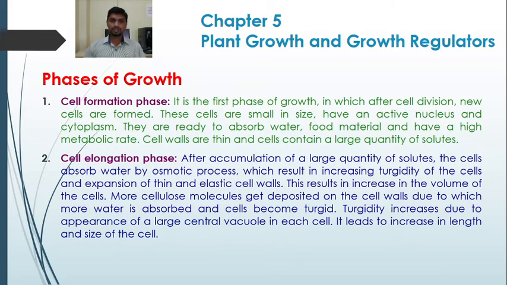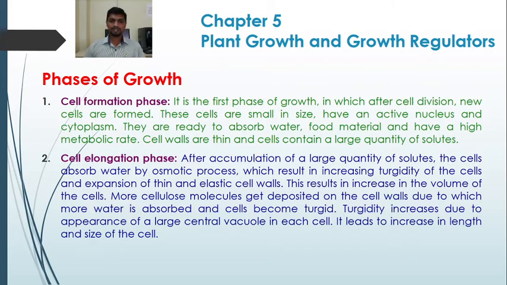So this results in increasing the volume of the cells. More cellulose molecules get deposited on the cell walls, due to which more water is absorbed and the cell becomes turgid. Initially the cell wall is very thin. The cell absorbs a sufficient quantity of food material and water, which results in an increase in the volume of the cell. More cellulose molecules get deposited on the cell wall, due to which the cell again absorbs more water.